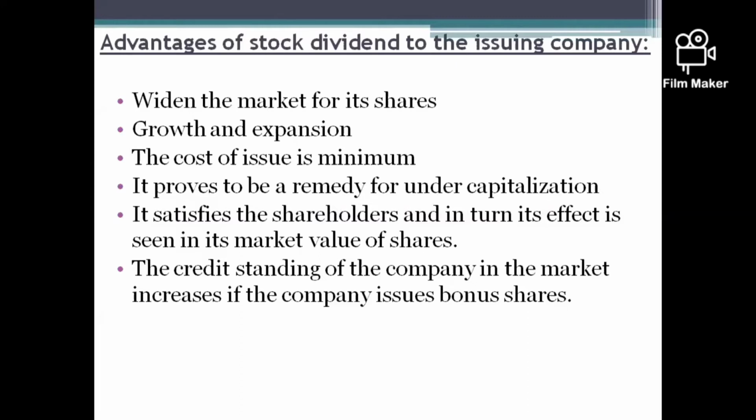Next, third one, the cost of issue is minimum, because whenever the company issues the stock dividend, those shares will be issued to the existing shareholders, not to new shareholders or stakeholders. So they're just concentrating on the existing shareholders. So the cost of issue of the stock dividend will be minimum, because they're concentrating only on the existing shareholders, not on the stakeholders.